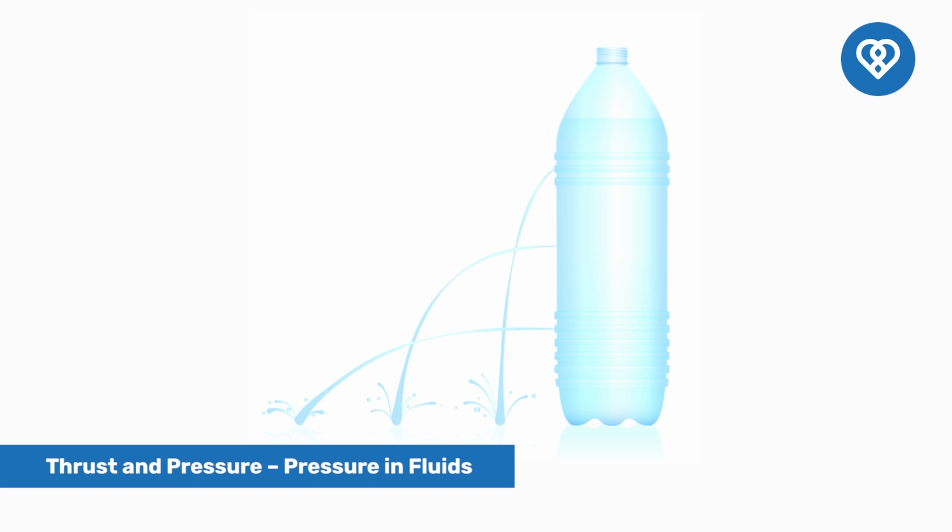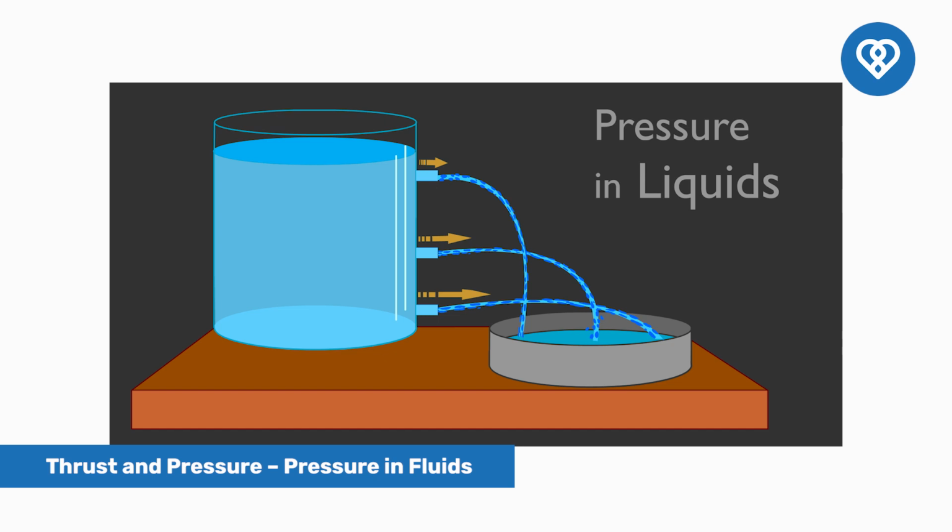Let us briefly look at one of the main properties of liquids, namely pressure exerted by liquids. What we discuss here is also valid for gases, but we may discuss in detail about properties of gases later in higher classes. Pressure exerted by liquids can be seen with the help of some simple experiments.